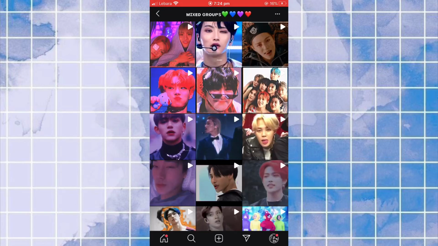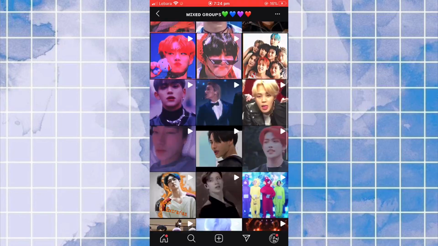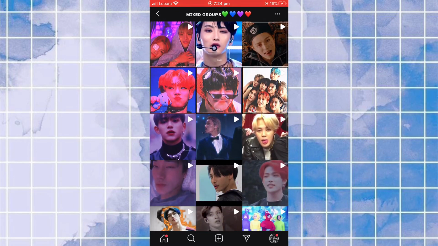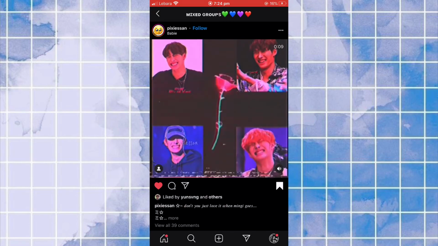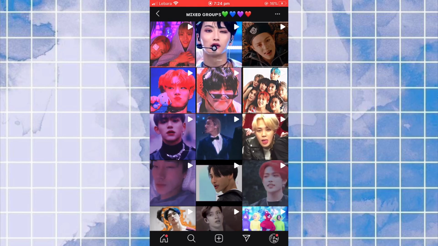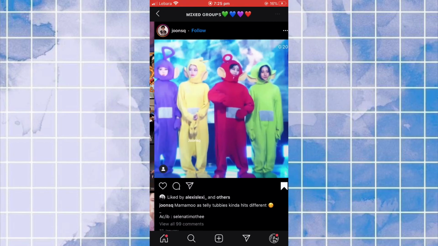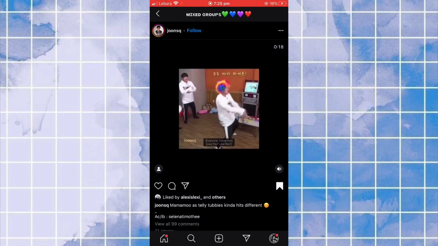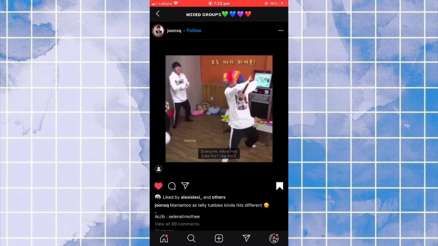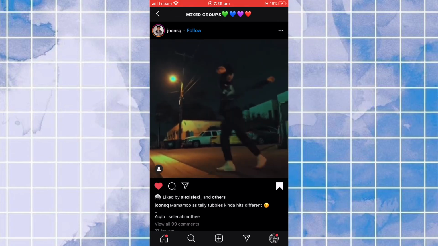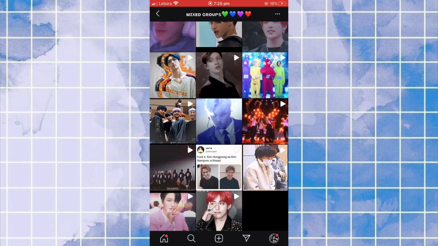So this is my group. This is pretty much all groups with songs or songs of other groups in the background, or just more than one idol from a different group. So for example, this is Seesaw, so it's Mingi but with Seesaw, you know what I mean? Like for example, let's pick this one. Yeah, see, it's like different groups.